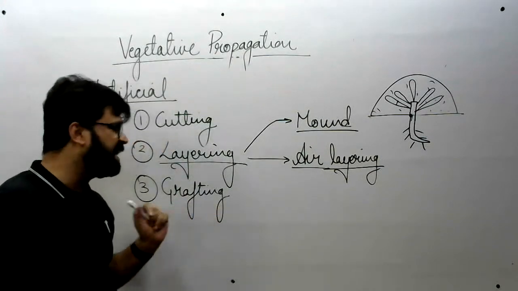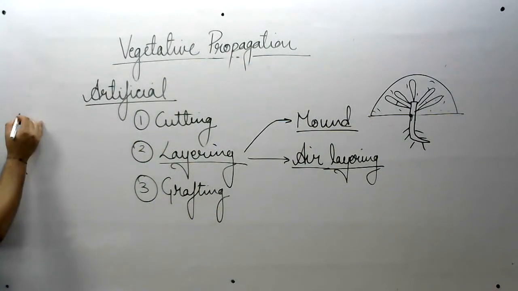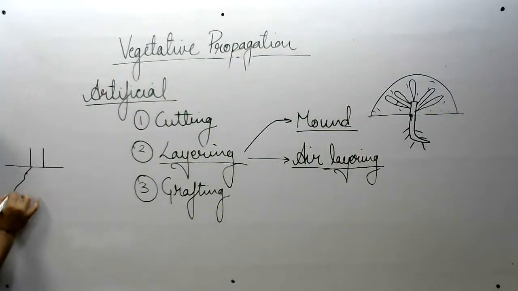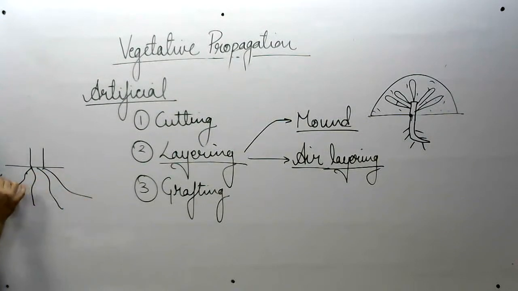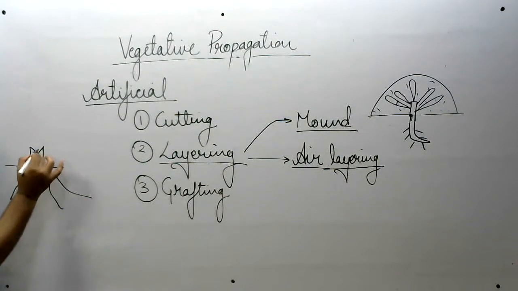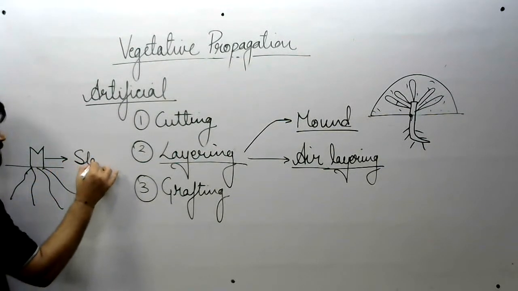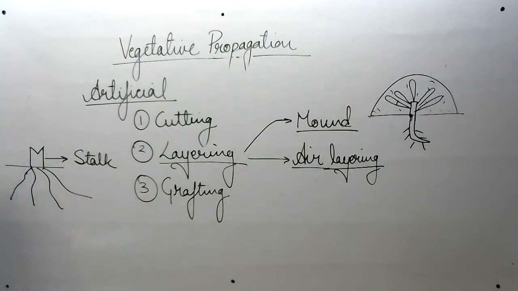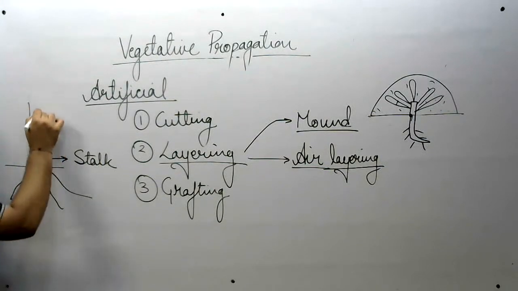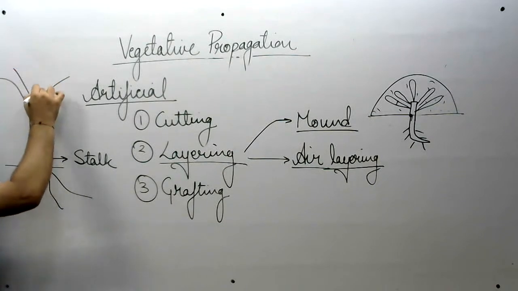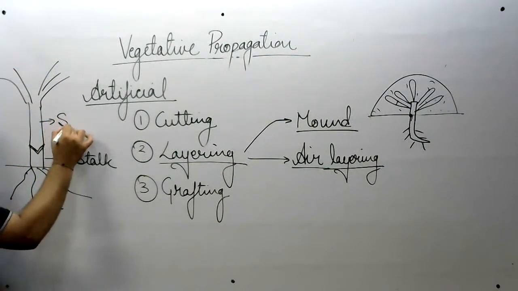This process is known as grafting. So you are taking a better, developed root system. The plant whose root system is used is known as the stock, and the plant whose shoot system is used is known as the scion.